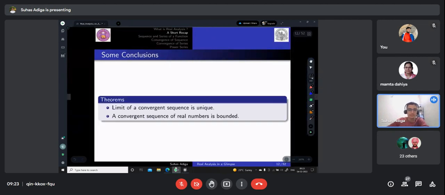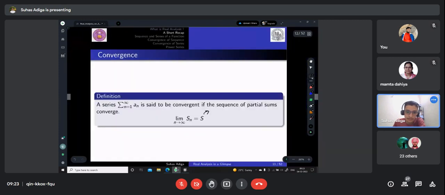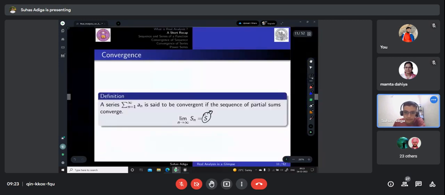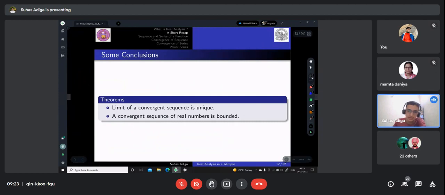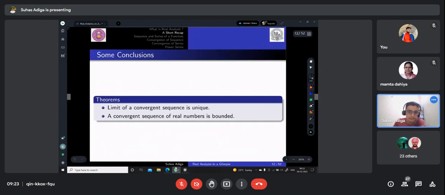Some of these conclusions I have taken from Preetpal's slides. The limit of a convergent sequence is always unique. That is, this limit has always one value. So if you get something S1 and you also get something S2 as a limit, then S1 should be equal to S2. And a convergent sequence of real numbers is always bounded.